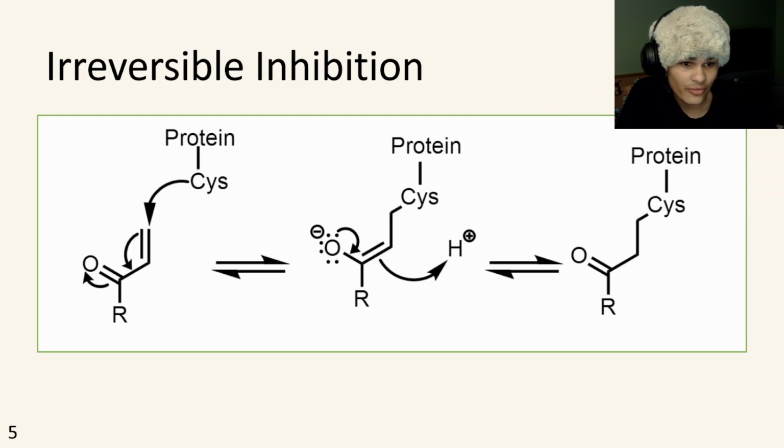So really the sulfur from the cysteine is going to attack this Michael donor. Push arrows. Shout out to the people that understand this. And it's just going to make this covalent bond. This is called irreversible inhibition because it takes a while for this covalent bond to go away compared to just